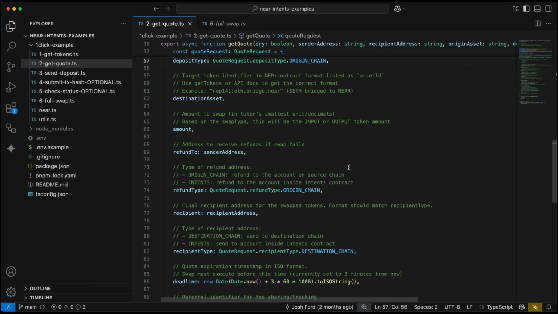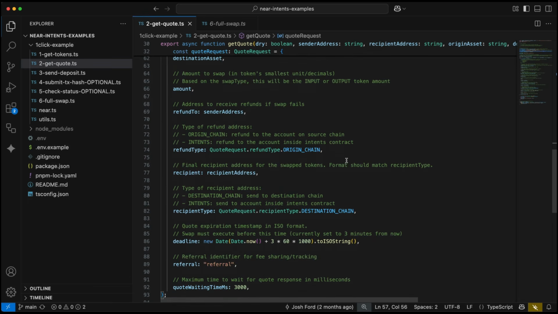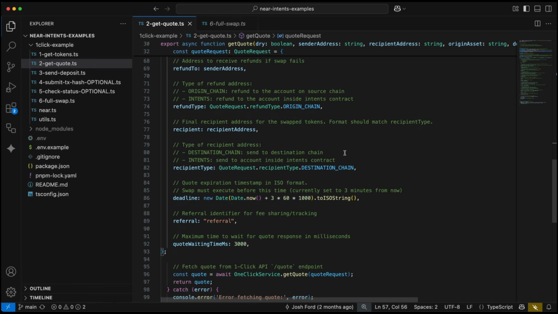We have our refund to address. This is the address that will receive all funds in case the swap fails. And the type of refund address. So this is going to be the origin chain or intents. So if you want to refund all of the funds to the address that's on the intents contract, you can do that. Or on the destination chain or the origin chain, you can do that. You have the recipient address and then the recipient type. So is this address that's receiving the funds, is it on the destination chain or is it an address within the NEAR intents smart contract?